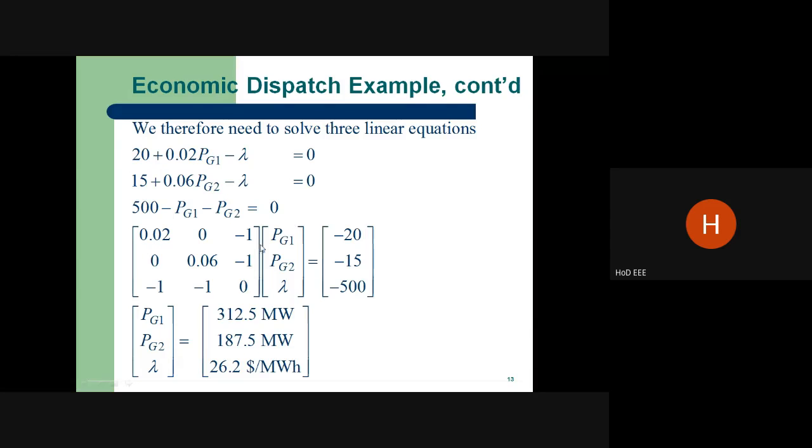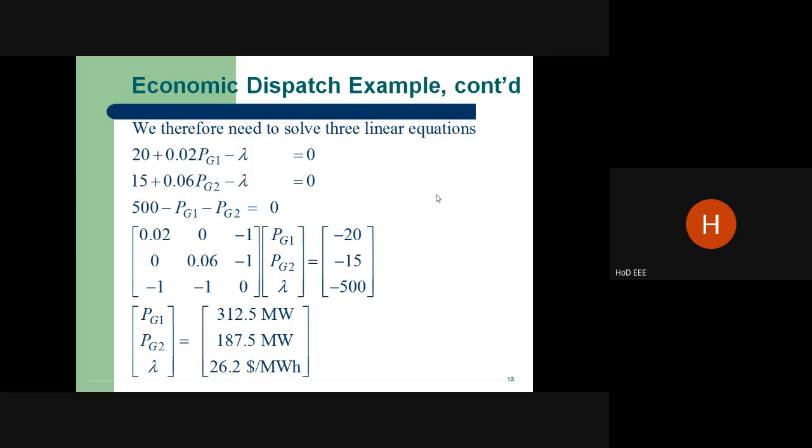You can take the constants to the other side, that is minus 20, minus 50, and 500. Solving these three linear equations, we can get P1, P2 and the incremental cost. Suppose you put the incremental cost, P1 and P2 here, we get 0. We can test the answer with substitution.